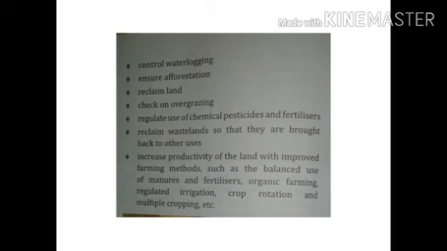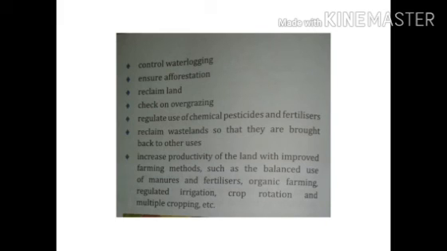Children, as we come to know about a large part of land degradation, it is very important to conserve the land resource. We need to conserve our land resource for future generations. As we come to know, it is a very important part of our life. Without land, we cannot think of our life, because our livelihood will be fully disturbed.